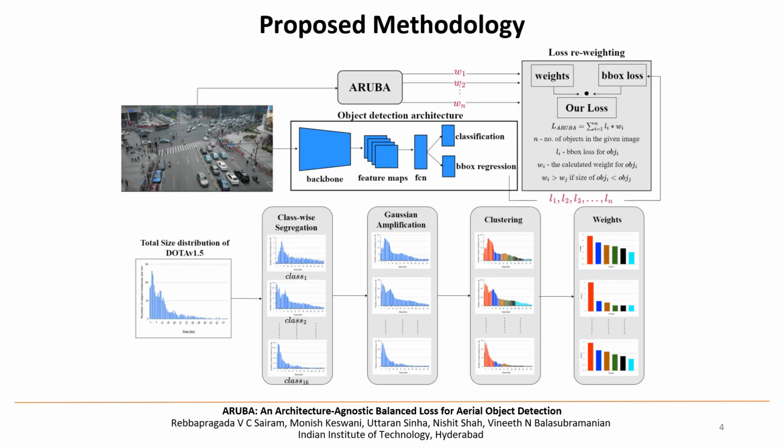It is intuitive to see that the performance of an object detection model on instances of a given size would have contribution from object instances of neighboring sizes. Keeping this in mind, we designed a simple pipeline of 4 stages to calculate weights for an object based on its size and class. Given a dataset, we first segregate the object instances class-wise. We then apply a Gaussian amplification on the size distribution to consider the effect of neighborhood. We subsequently use a clustering approach to assign weights to object instances based on their sizes. Finally, we reweigh the loss based on size to suit our problem.